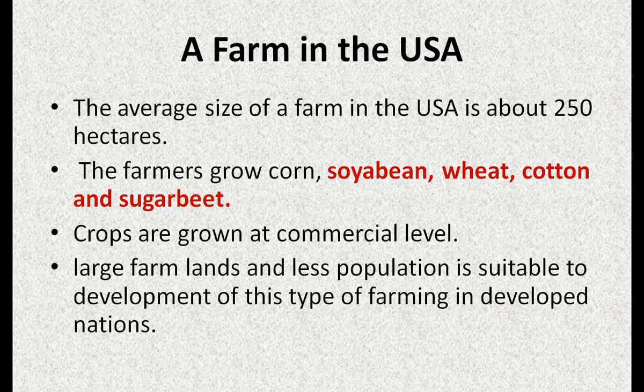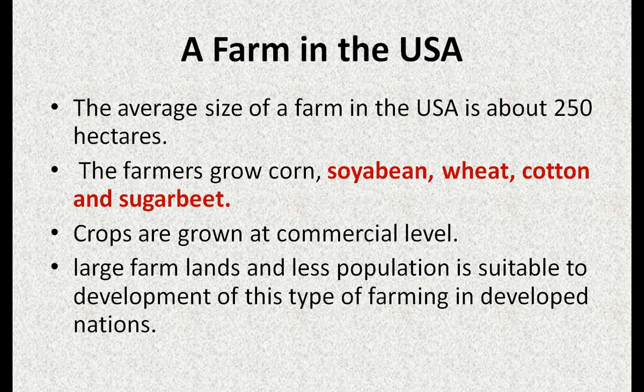They practice intensive farming, not just to fulfill the needs of family members, but here for selling purposes, because production is more, since they use modern technology and scientific methods for irrigation and cultivation. That's why they get more production in a small area. Large farmlands and less population are suitable for the development of this type of farming in developed countries. Another problem is that the population of India is much more, and many people do not get enough food.